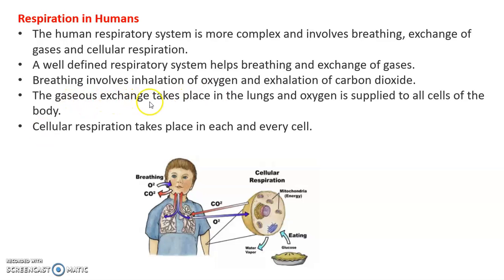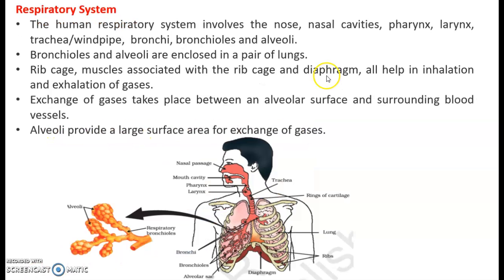The gaseous exchange takes place in the lungs, and oxygen is supplied to all the cells of the body. Cellular respiration also takes place in each and every cell. The human respiratory system involves the nose, nasal cavities, pharynx, larynx, windpipe, bronchi, bronchioles and alveoli. Bronchioles and alveoli are enclosed in a pair of lungs.